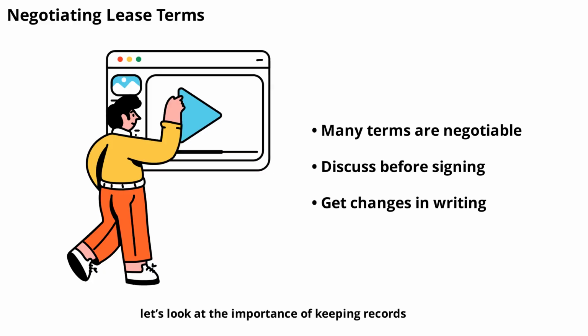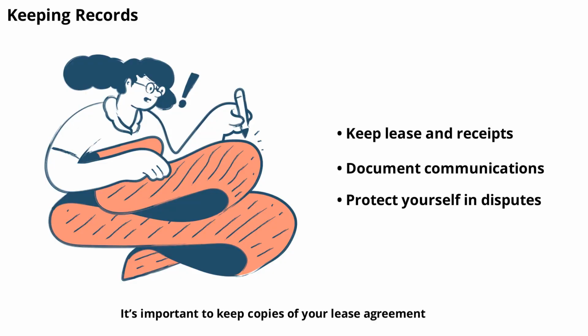Next, let's look at the importance of keeping records. It's important to keep copies of your lease agreement, payment receipts, and any communication with your landlord. These records can help resolve disputes and prove your compliance with lease terms. Store digital and paper copies in a safe place. If you make any requests or receive approvals, document them in writing. Good record keeping is a simple way to protect yourself as a tenant.